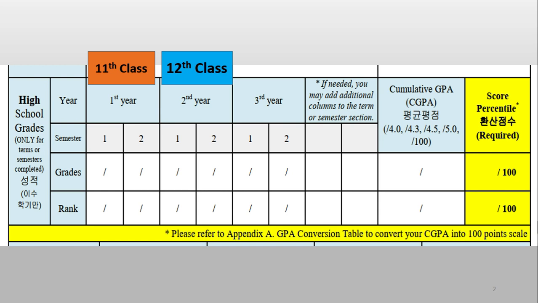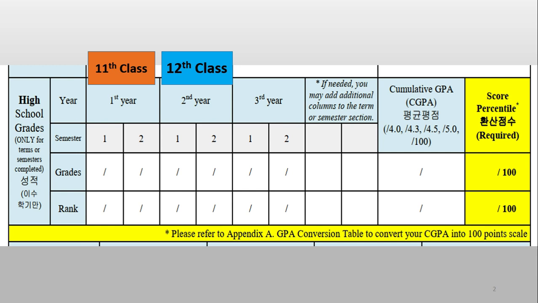In the previous video I explained how you can write these things, but in this video I give you the simplest scenario: for the first year you should write 11th class marks or percentage, and then for the second year you should write 12th class marks or percentage. So this is the simplest thing.